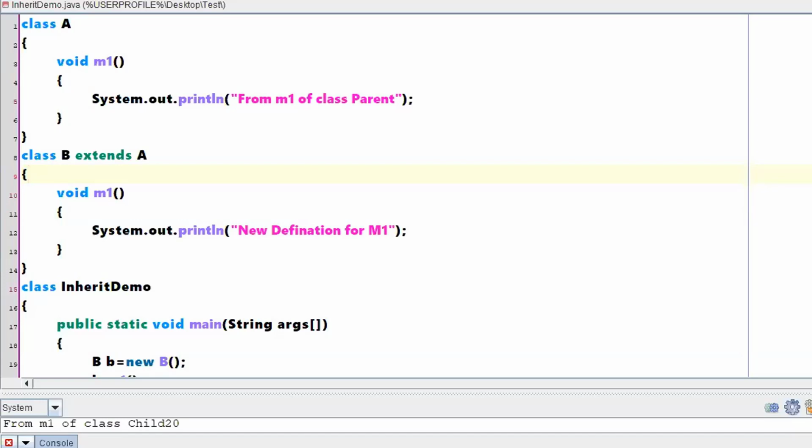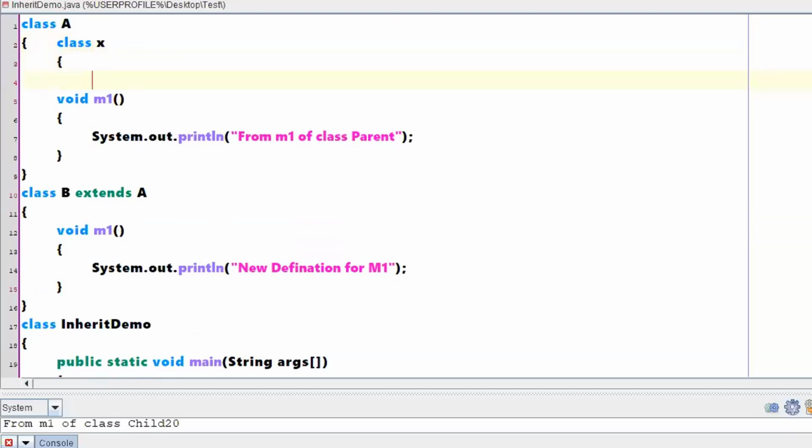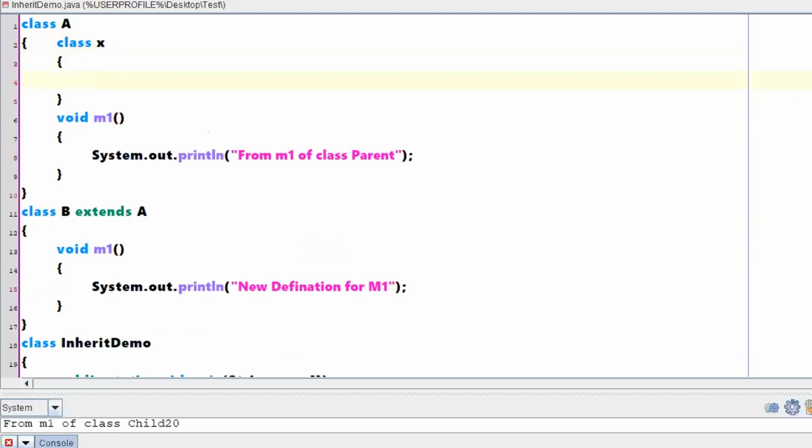Sir, is this inheritance property applicable for nested classes? Applicable. When you are saying a class, it is up to you whether you want to keep it as a simple class or a nested class. No problem. Say for example, for a class A, here I have one more class called class X. Now this is a nested class concept.